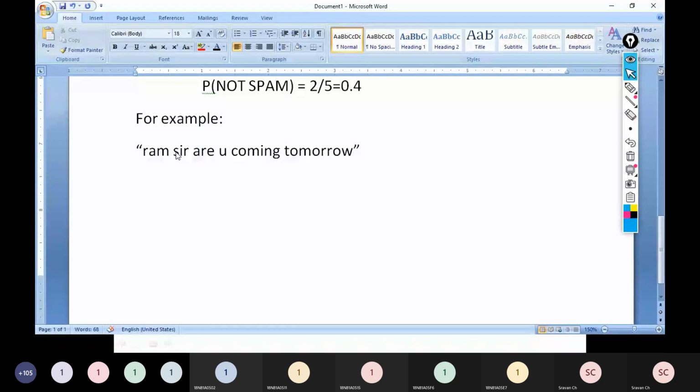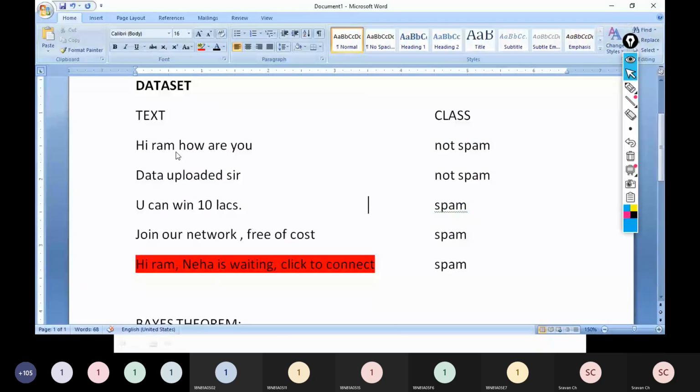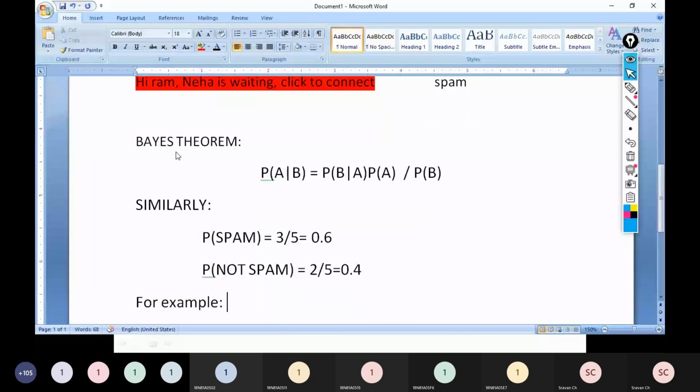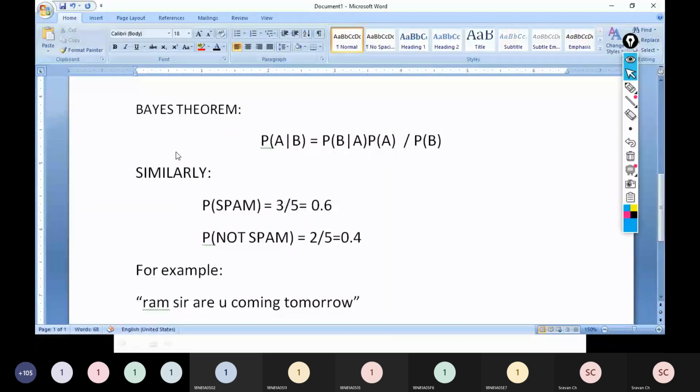So this is my new message for which I don't know whether it is spam or not. This is not in my training data. This is a new message, a new email, right? Based on these 5 examples, based on this data set, I will construct a Naive Bayes classifier. That classifier should tell whether this example comes under spam or not spam. To make things a little bit simple, I'll write this as x.